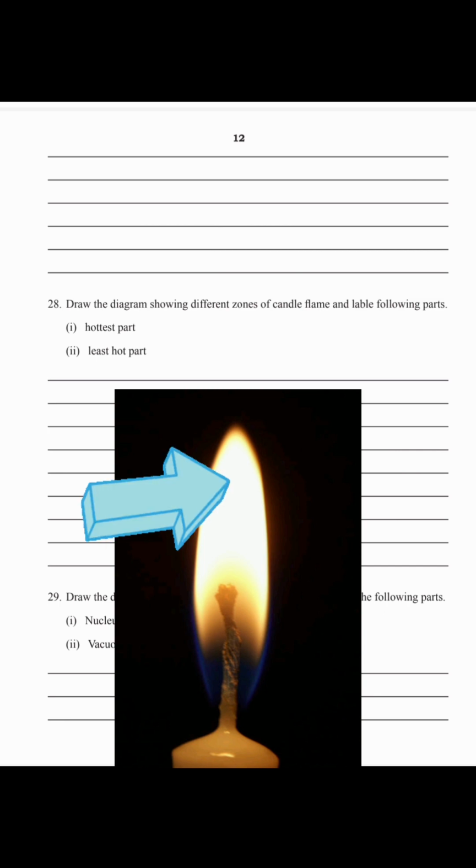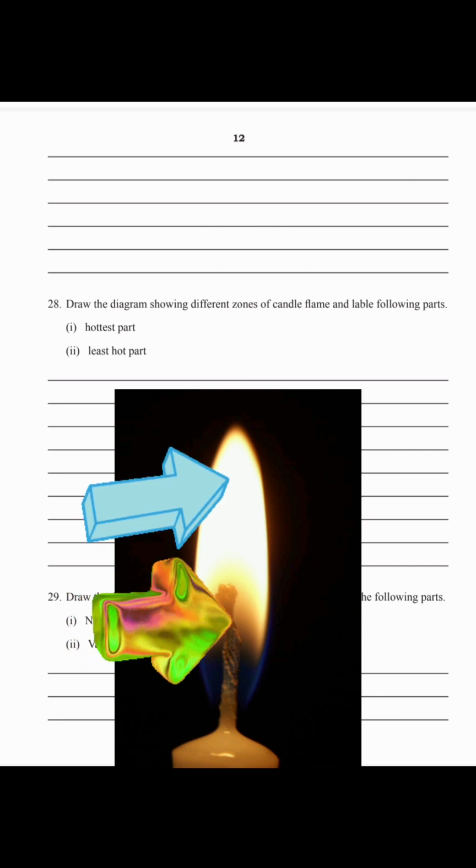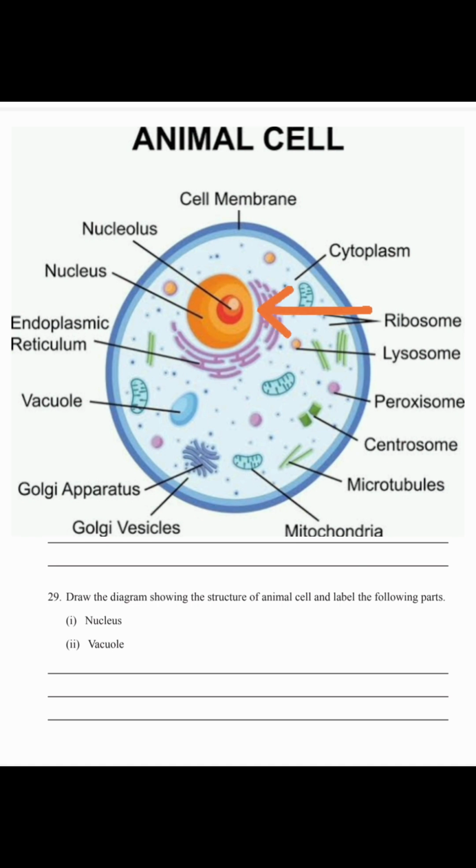28th question. Draw the diagram showing different zones of a candle flame and label the following parts. The first one is the hottest part and the second one is the least hot part. This is the hottest part and this is the least hot part. Okay. 29th question, again a diagram. Draw the diagram showing the structure of an animal cell and label the following parts. One is the nucleus and the second one is the vacuole. This part is the nucleus and this is the vacuole. You have to draw a neat diagram and label only two things, that is nucleus and vacuole. You will get 3 marks.